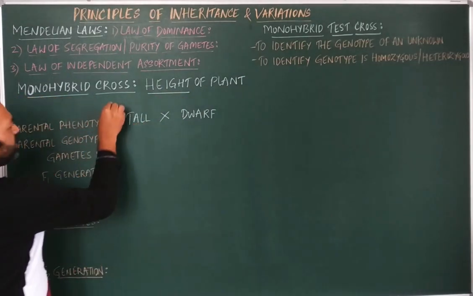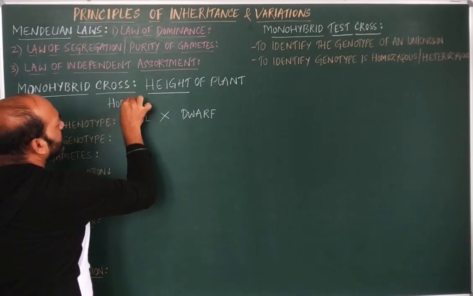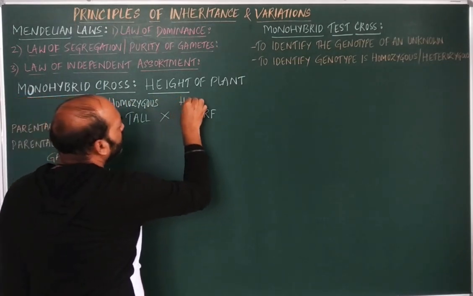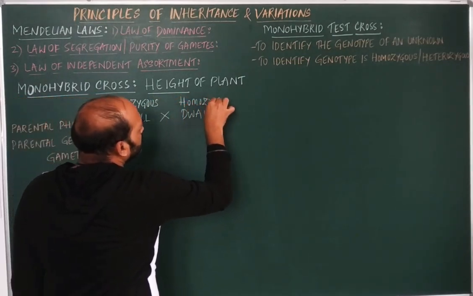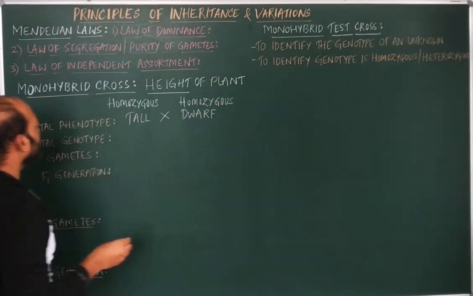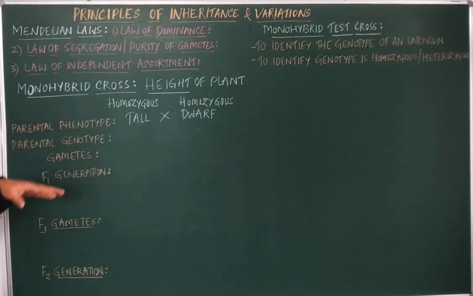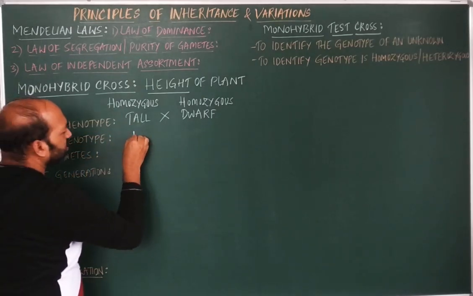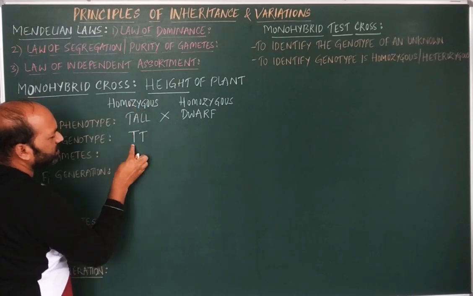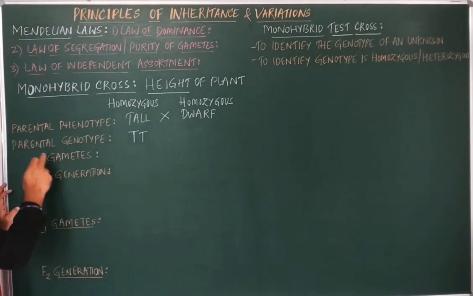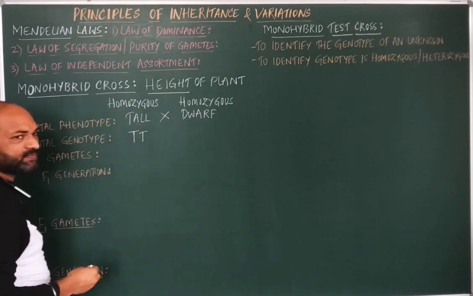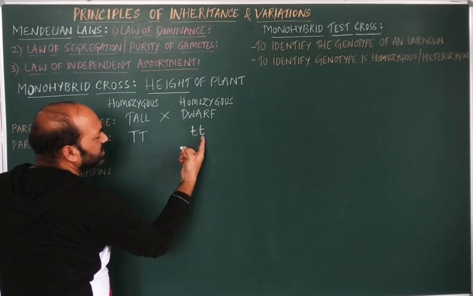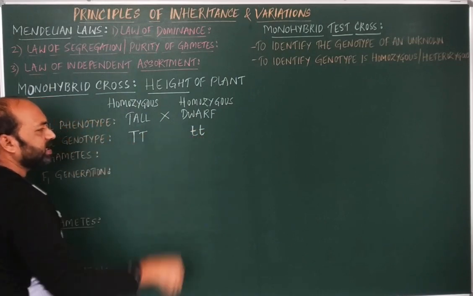So let's take homozygous tall crossed with homozygous dwarf. So this is the parental phenotype that we are taking for the cross. Parental genotype: what is the parental genotype? That is homozygous tall, meaning capital T, capital T. And for the homozygous dwarf, it will be small t, small t. As I said, recessive alleles will only express in the homozygous condition.